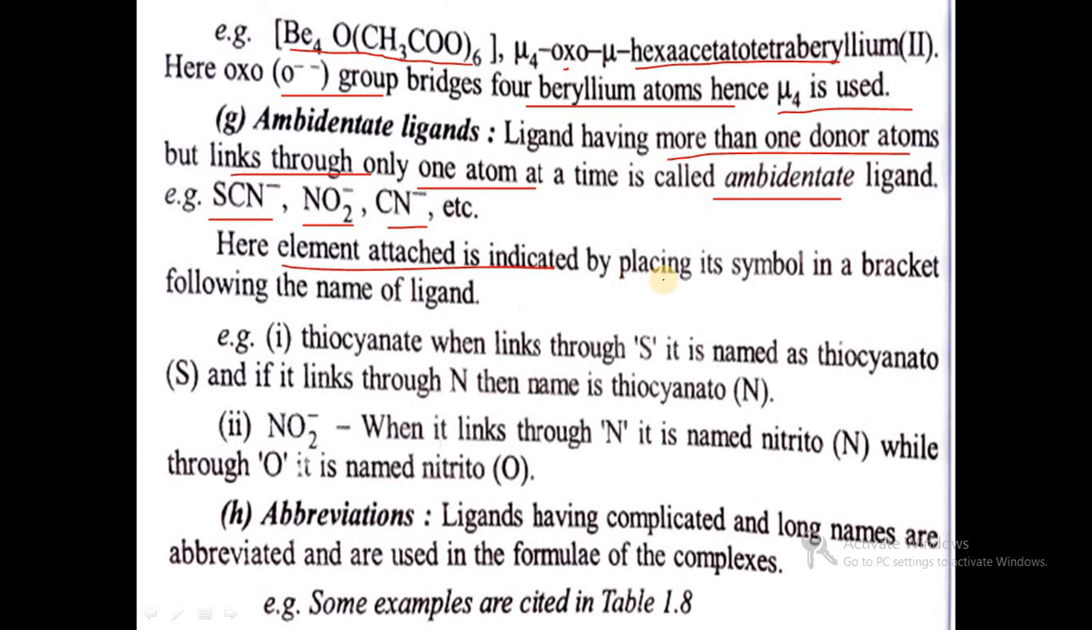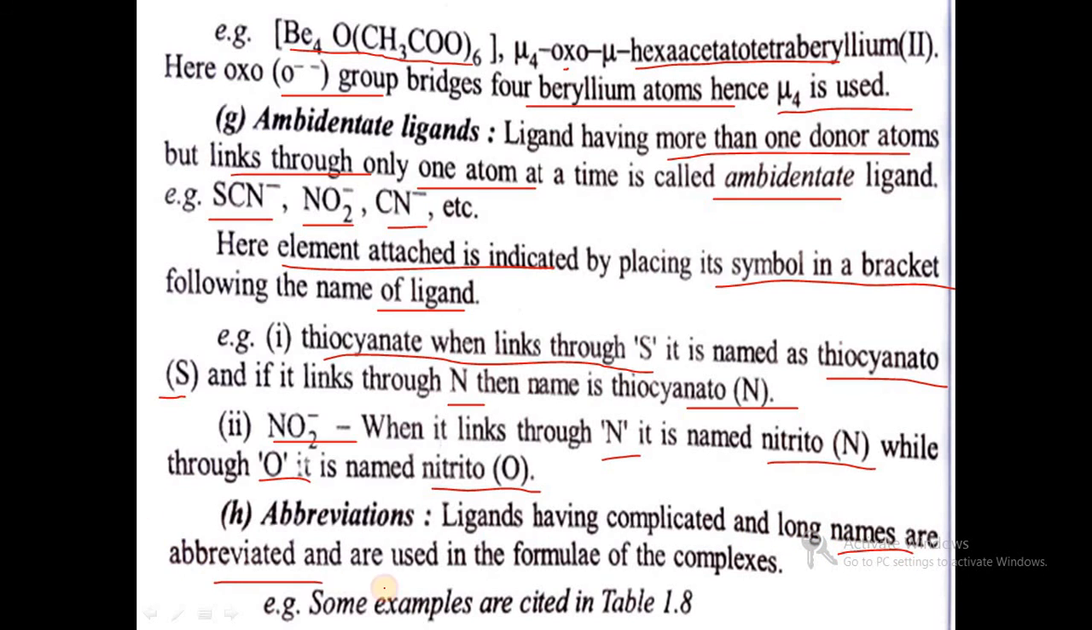Here the element attached is indicated by placing its symbol in brackets following the name of the ligand. For example, thiocyanate when linking through sulfur is named as thiocyanato-S. If it links through nitrogen, then it is called thiocyanato-N. In case of NO2-, linking through nitrogen it is named nitrito-N, while through oxygen it is named nitrito-O.